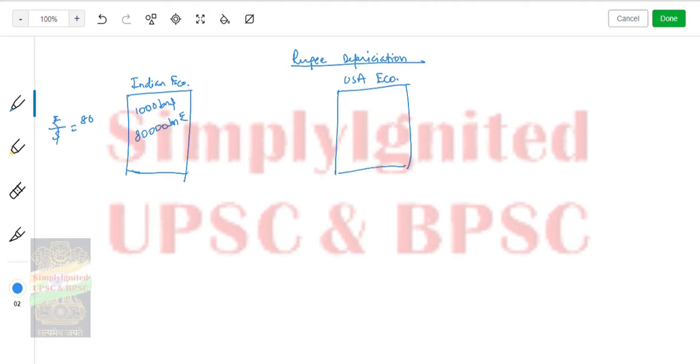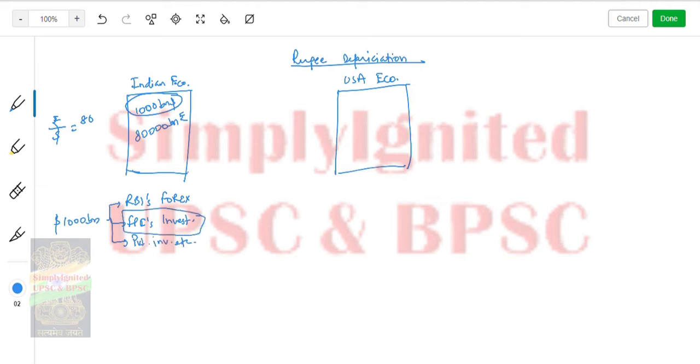What happens? This $1,000 billion will be something with RBI's forex. It could be FPI investment. It could be other private investment, etc. So we are just focusing on this. Fine.